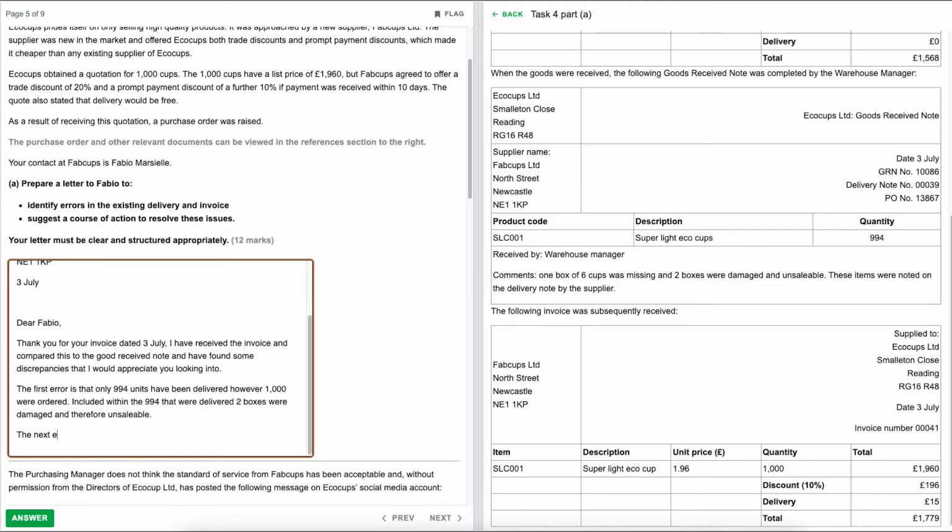The next error is that the trade discount has been calculated at 10%. However, the agreed amount, or agreed percentage, I would go with, was 20%.